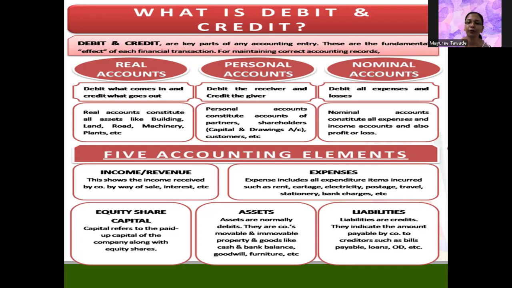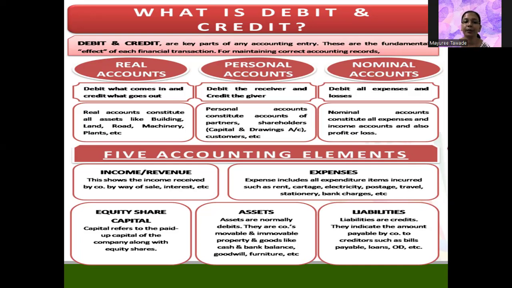So let's now move forward, and these are all the basic concepts for forming any kind of financial statement, right? So when it comes to income and expenditure, your profit and loss account and your trading account are based on these two concepts. When it comes to equity share capital, assets and liabilities, these three concepts combined make a balance sheet. Okay. So what do we understand by equity share capital?